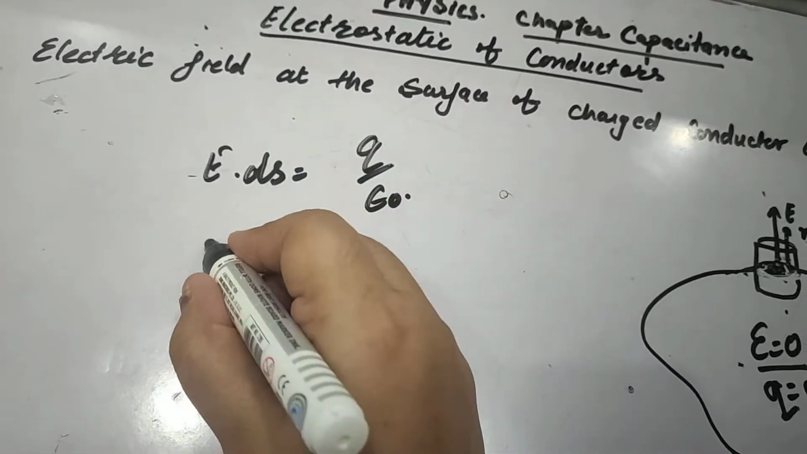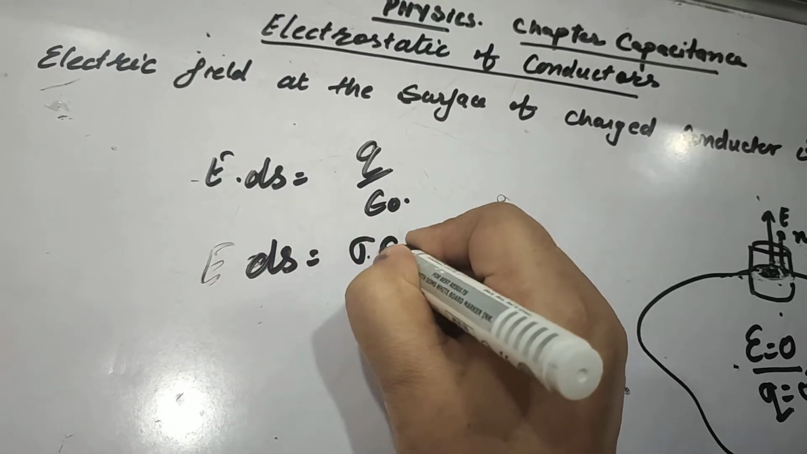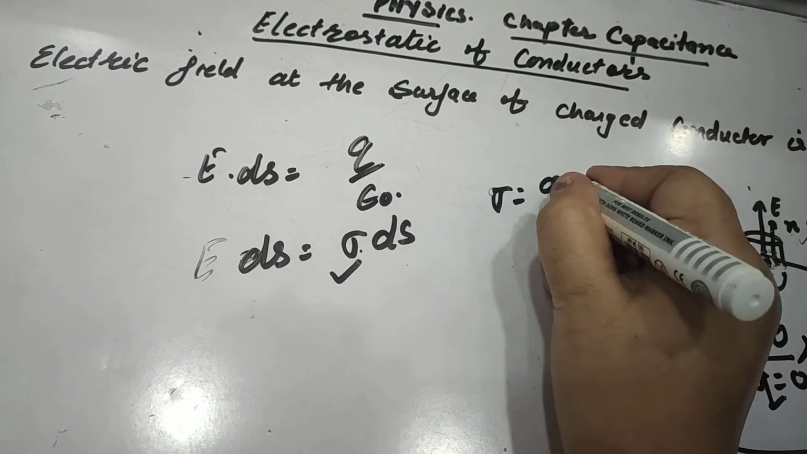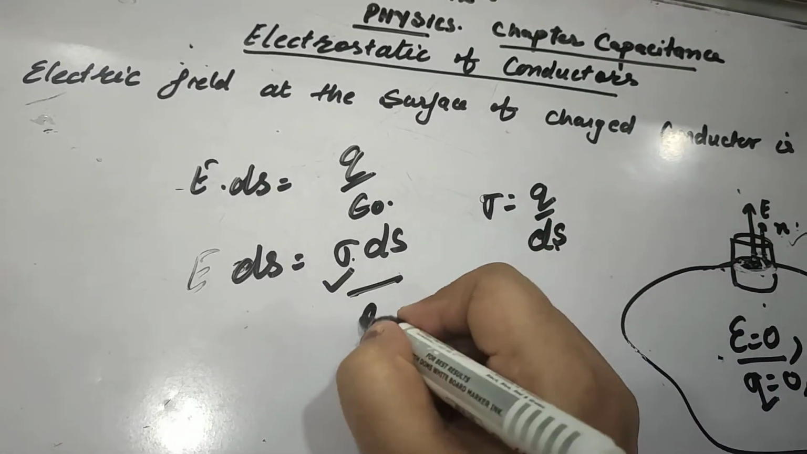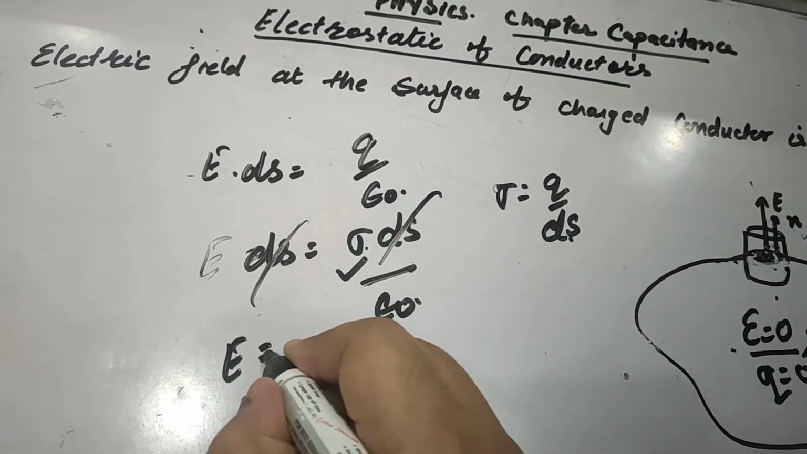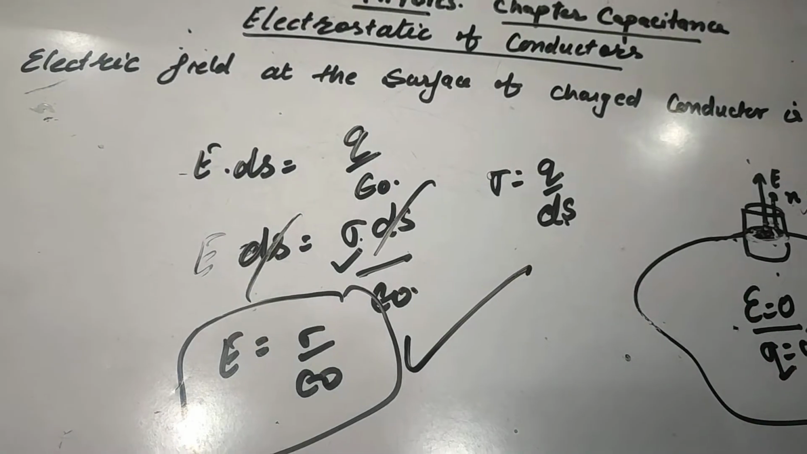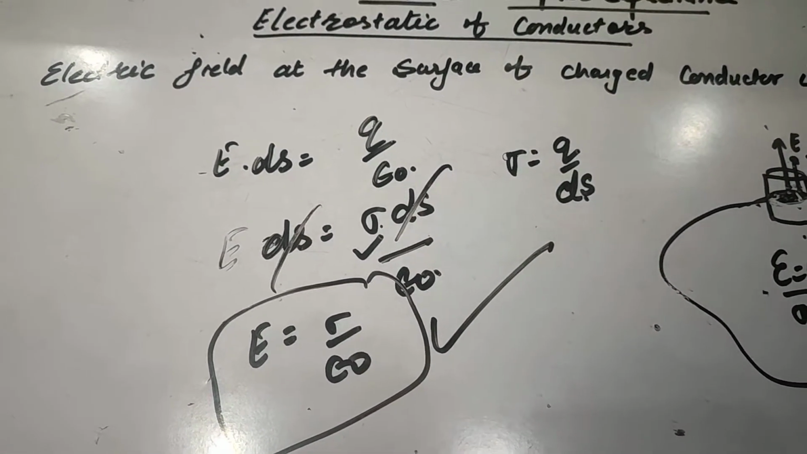So we can write Q is equal to sigma ds, where sigma is the surface charge density, given by Q per unit area. So E ds is equal to sigma ds upon epsilon naught. The ds cancels out, so E is equal to sigma upon epsilon naught. So at the surface of the conductor, the electric field is given by E is equal to sigma upon epsilon naught.